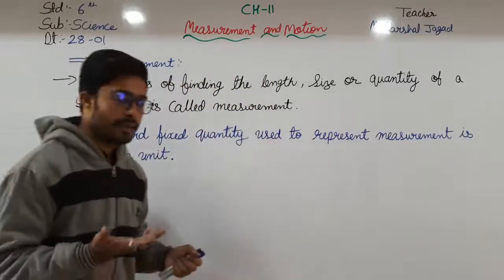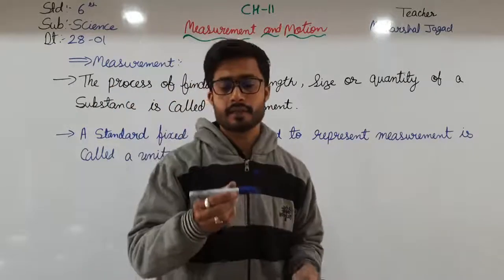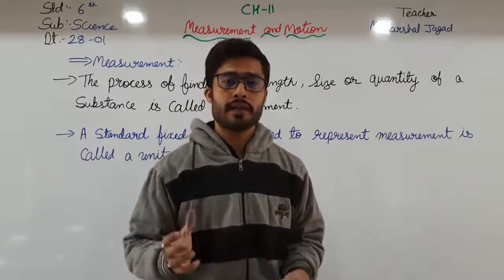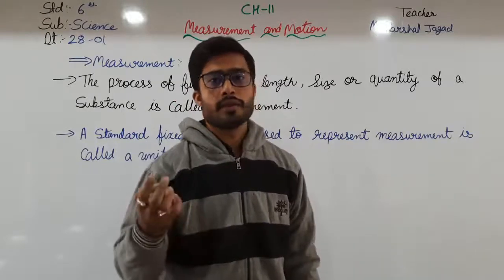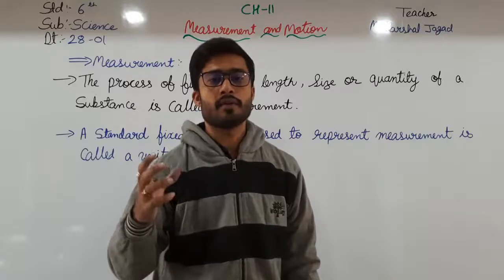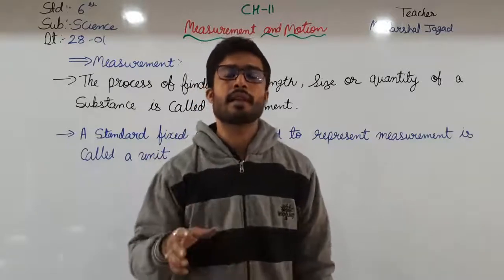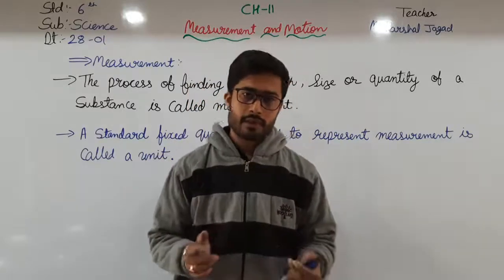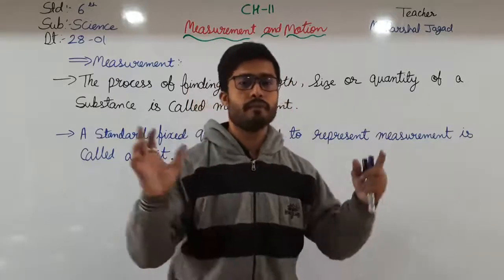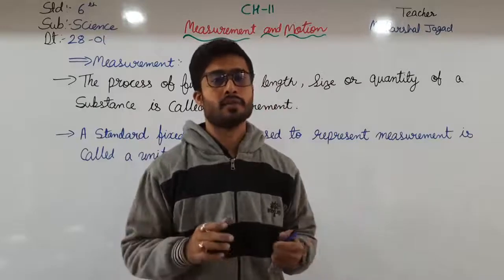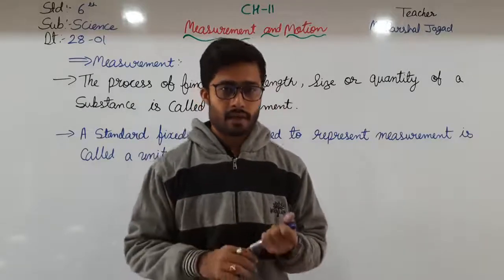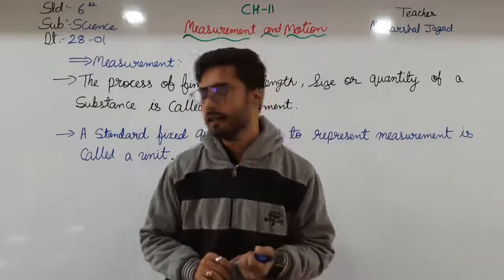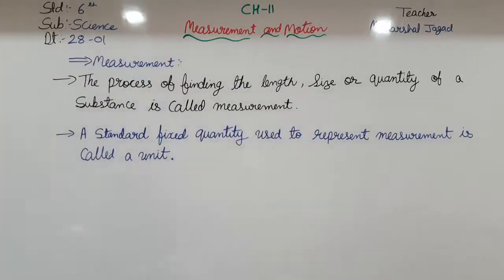If I want to weigh this marker, it will be in grams. If I want to weigh some fruits or vegetables, it can also be in grams, and it can also be in kilograms. And if I want to weigh big machinery, it should be measured in tons. So all things have different measurements. Let us see further.